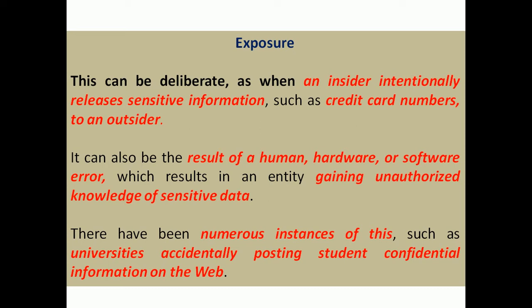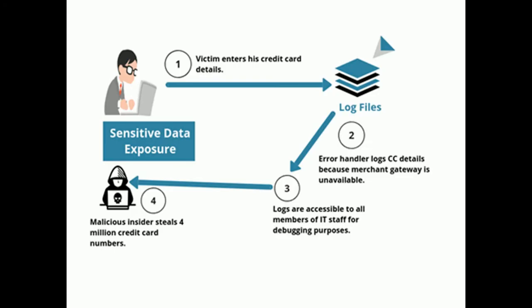The result of a human, hardware or software error may cause a third party to gain access to this sensitive data. For example, unknowingly a university accidentally posts students' confidential information on the web. This is a simple diagram for this sensitive exposure.